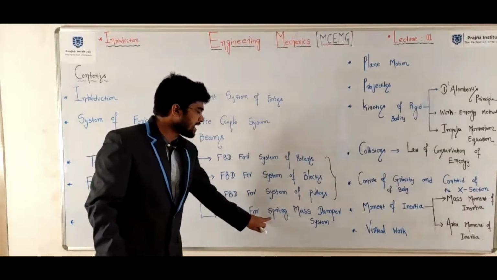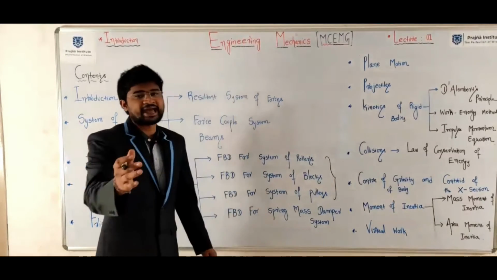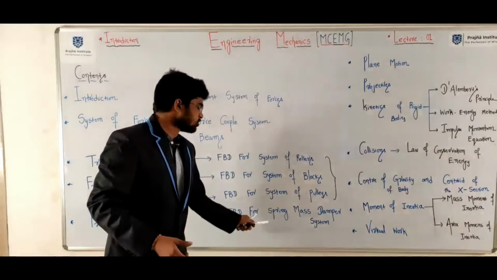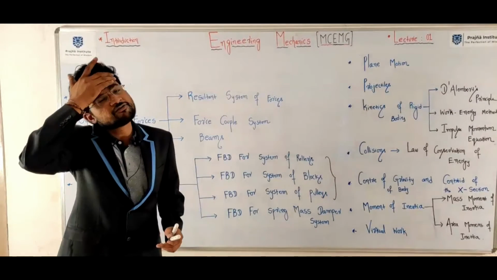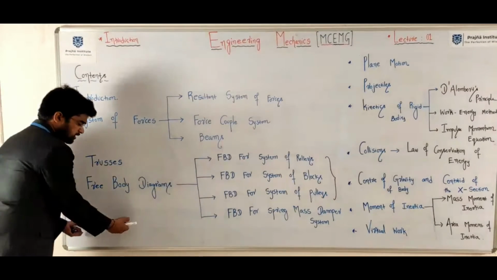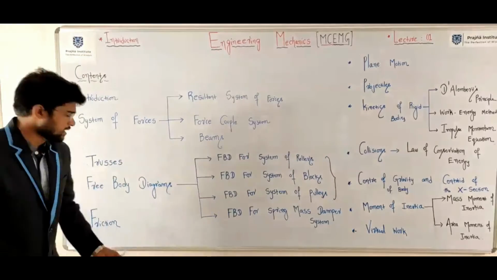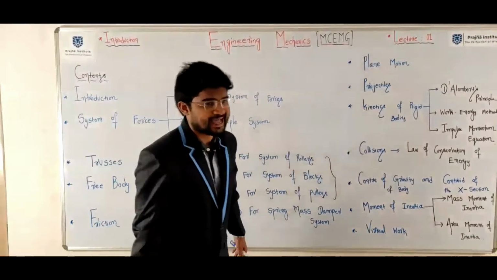And free body diagram for spring mass damper system. It is only for mechanical engineering students. It is drawn to determine the equation of motion in case of the vibration chapter. Take it. Friction. It is a fundamental topic. Okay, you should have full command on friction. Then only you can incorporate frictional force in free body diagrams.